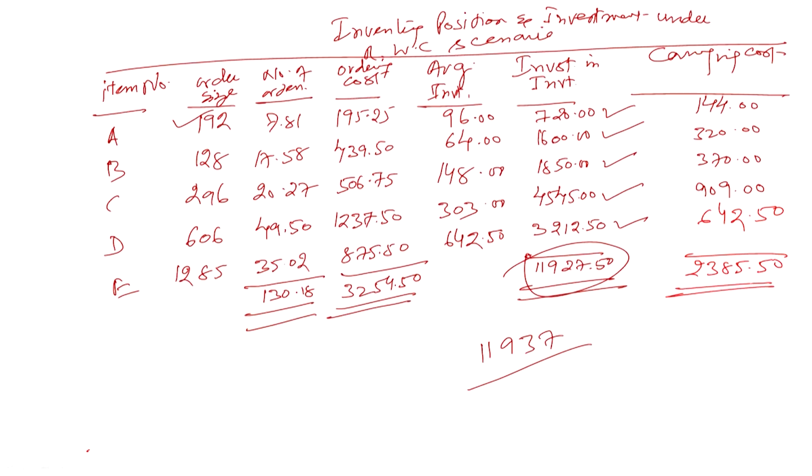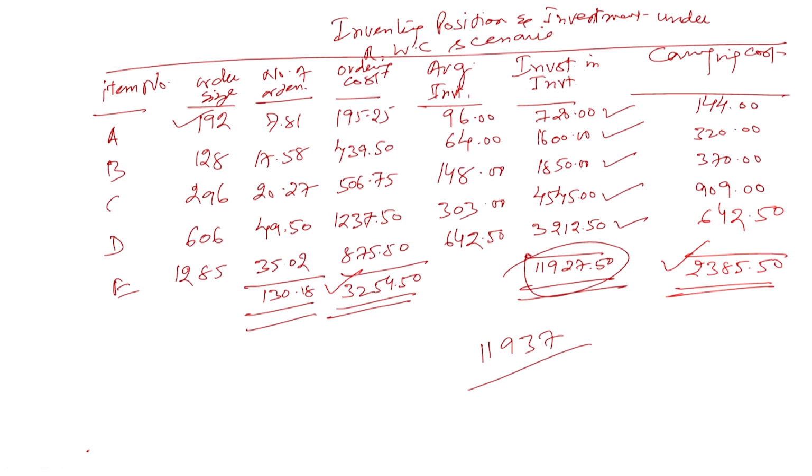So, now what is important for us? Out of this analysis, if you calculate the total cost, one cost is important to us and this is another cost which is important to us. So, we will have to take these two costs, because this is the ordering cost which has increased, and this is the carrying cost which has come down, right.